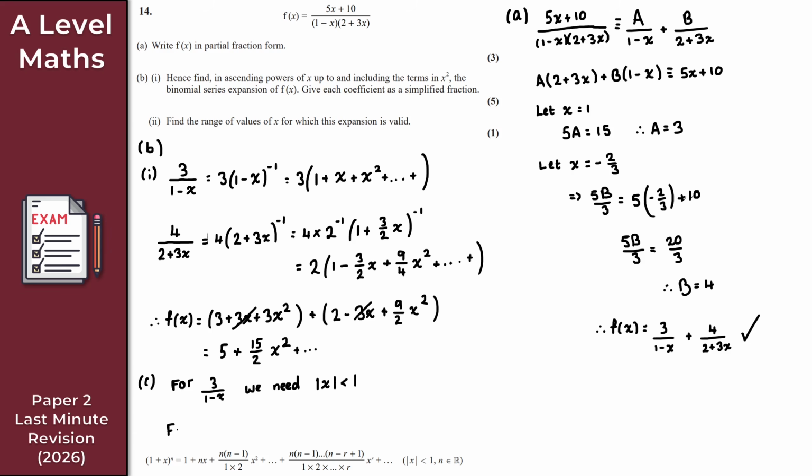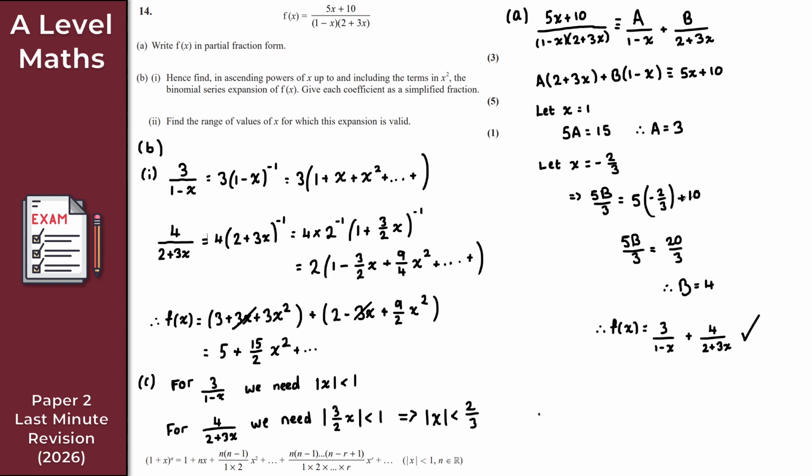So for 4 all over 2 plus 3x, what we need here then is the modulus here of 3 over 2x, so 3 over 2x to be strictly less than 1. So rearrange here, making x the subject inside the modulus alongside this inequality. What that tells us here then is we need the modulus of x here to be strictly less than 2 over 3, right? Times both sides by 2, divide by 3, like so.